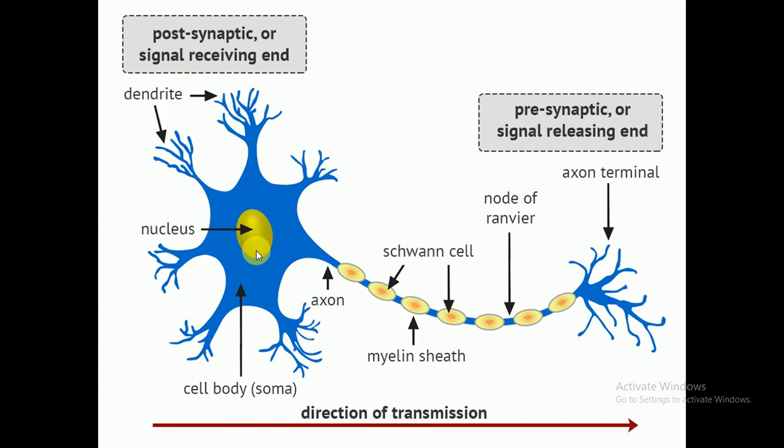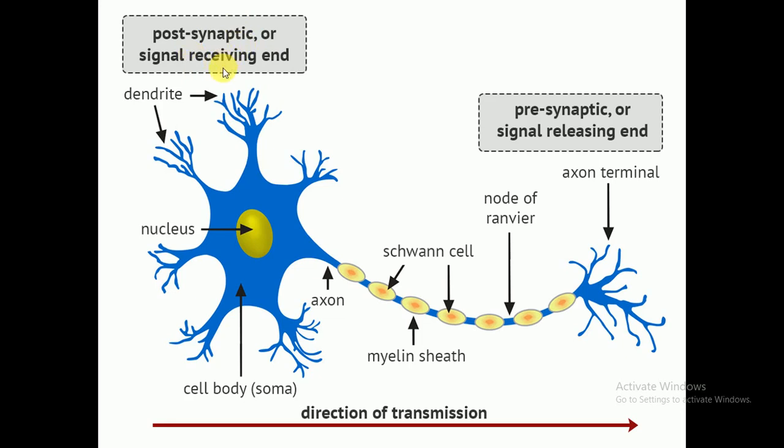Look at here, this is the structure of the neuron. These are dendrites. This is the nucleus. This area is the soma, the cell body. This is the axon. Axons are long, dendrites are short. These are Schwann cells, this is the myelin sheath, this is the node of Ranvier, and this is the axon terminal. This is the postsynaptic or signal receiving end.